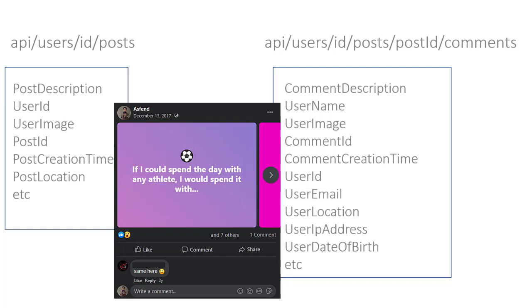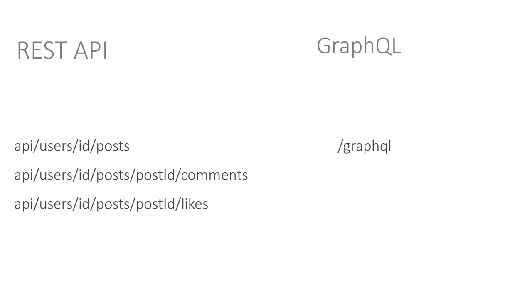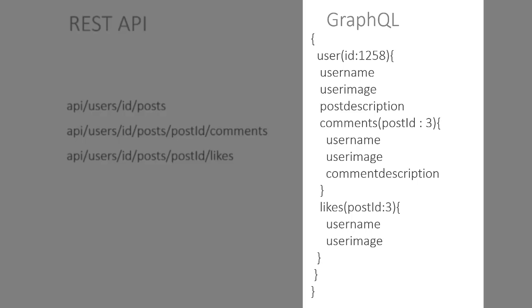Now let's compare this scenario with GraphQL. In GraphQL, we have one endpoint which will handle getting posts, comments and likes. So this time, we just need one request to get all the results. In the GraphQL query, we'll pass the user ID and then we'll specify what kind of data we want to retrieve from the server. So in our case, we want the name of the user, then the user image. Okay, then we want the description of the post.